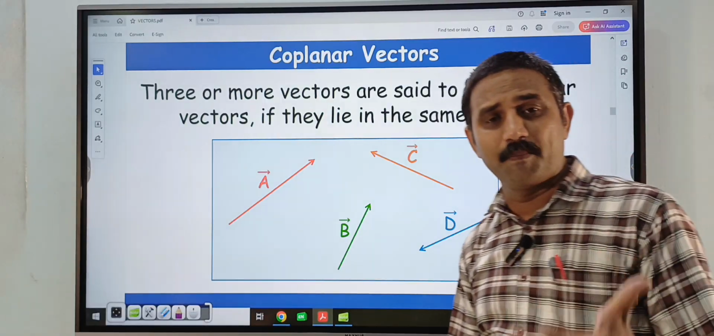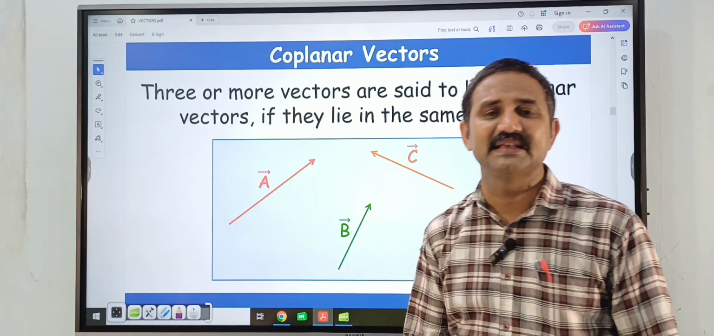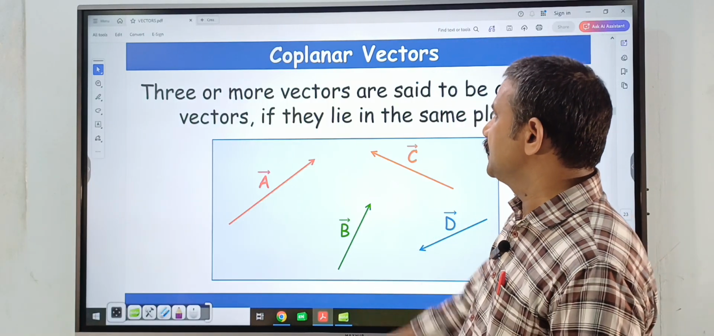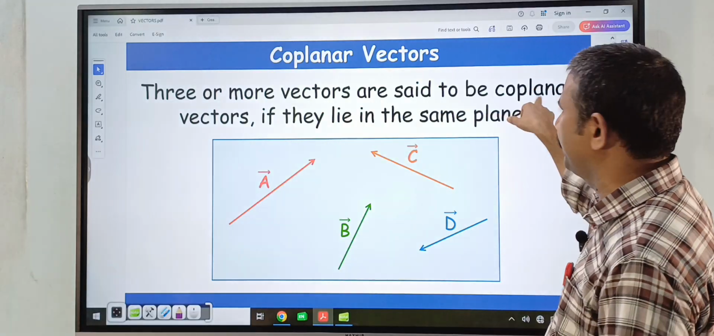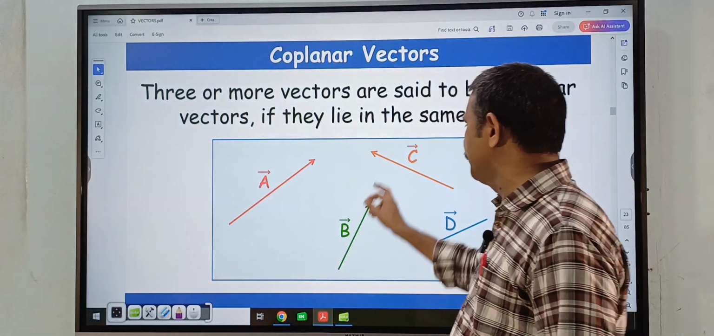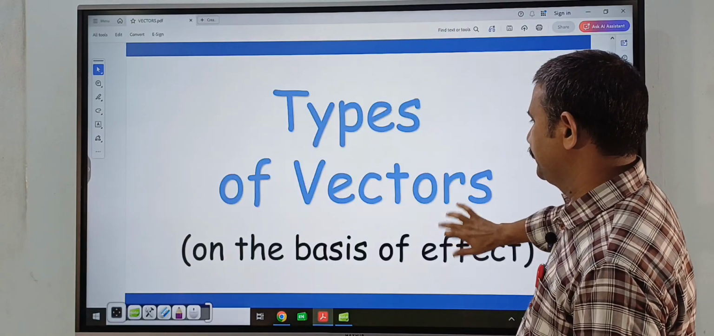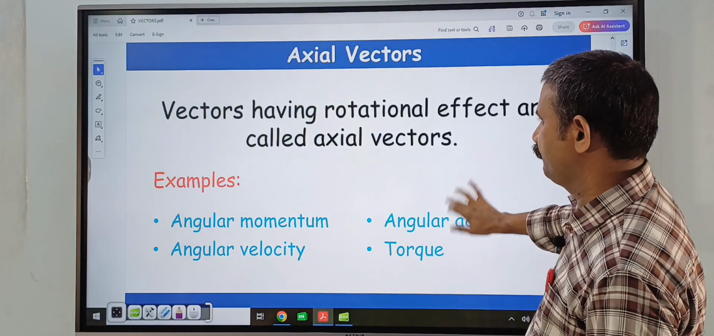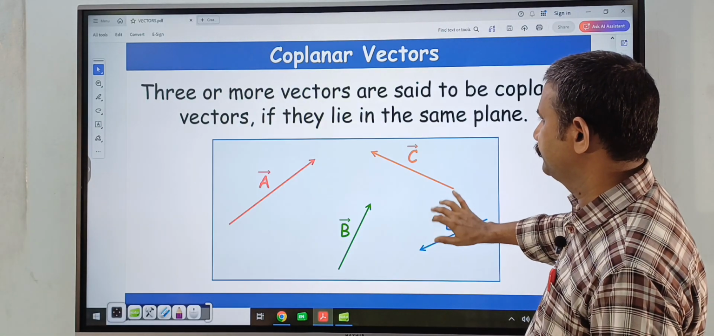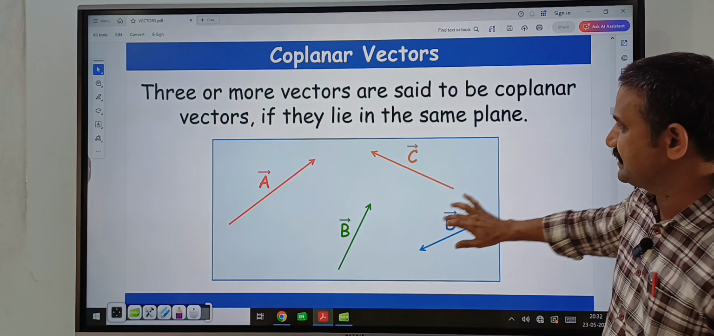Next, what are coplanar vectors? Coplanar vectors means suppose all the vectors are lying in the same plane, then those vectors are called coplanar vectors. So here three or more vectors are said to be coplanar vectors if they lie in the same plane. Here all these vectors a bar, b bar, c bar, d bar are coplanar vectors, all vectors lying in the same plane.